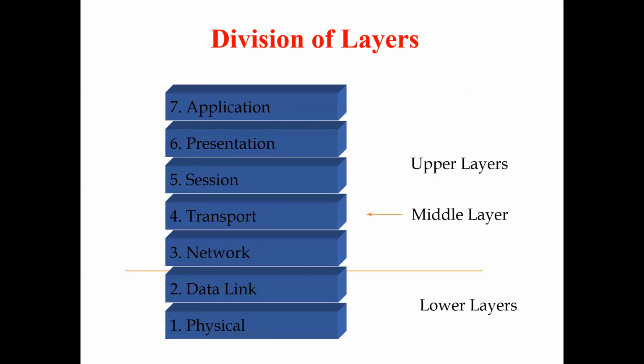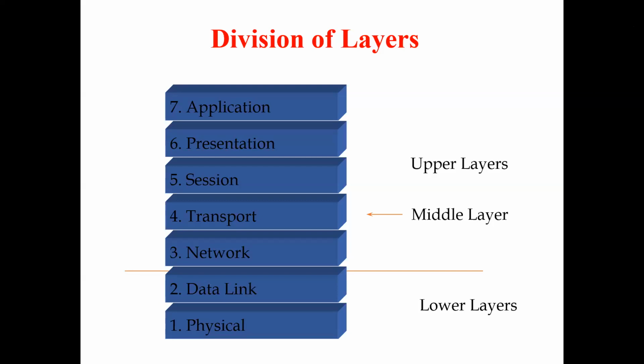Application, presentation, session, transport, and network layer, up to this we frame as upper layers. In the OSI reference model, we can say upper layers and lower layers. These 5 layers are known as upper layers, and the data link layer and physical layer are known as lower layers.